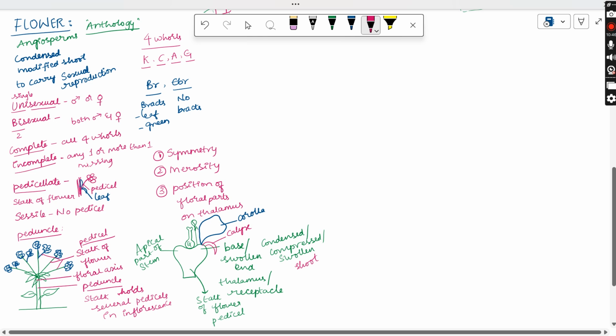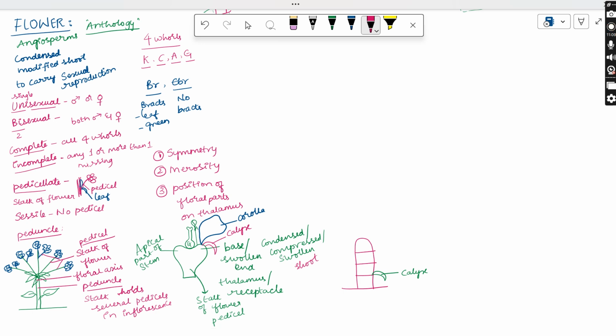Suppose there is a shoot like this, a stem part like this. There is a node as well as an internode, and we know what node and internode mean. From the node, small green leaf-like structures are arising, which we considered as the calyx, arising from this node. And what is the second whorl?